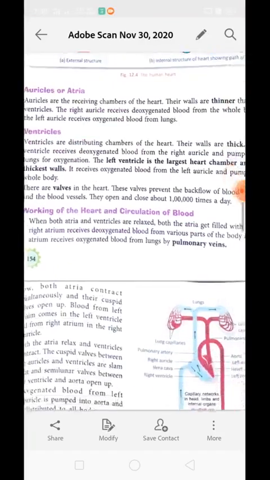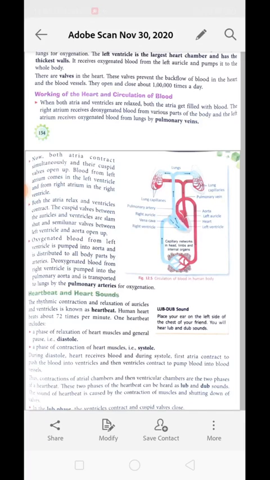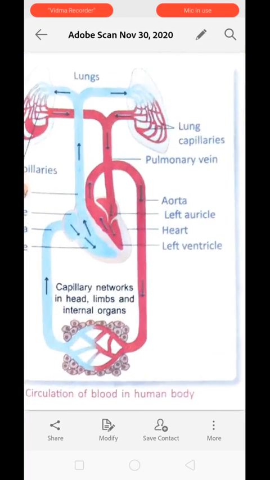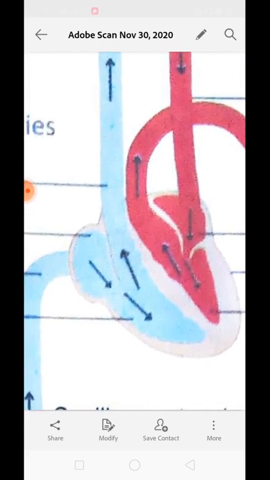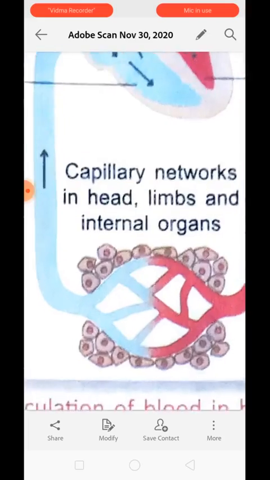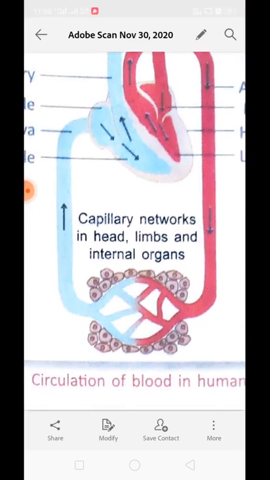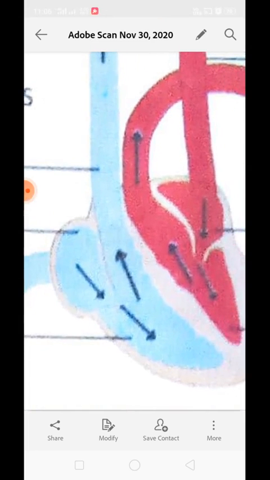Now, one is working of heart and circulation of blood. You can see over here, this diagram is representing the circulation of blood in the body. The central part is the heart, whereas this is lungs, and over here the body cells are represented. Now, the heart has four chambers. The upper two are called atrium, whereas the lower two are called ventricle. Clear? Now the atrium receives the blood because it is the receiving chamber of the heart.